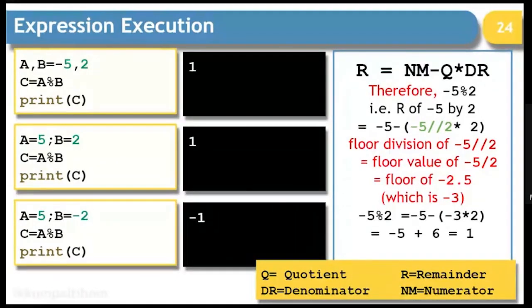Whereas if you remember in C++, it did not happen like this, right? So this is closer to the way mathematics people work. So Python has a better remainder operation than C++, I will say here, because it is exactly the way the calculation of mathematics will suggest. If you ask a mathematics teacher, the mathematics teacher will give you the same calculation for finding the result of the remainder, right? We move to the next.